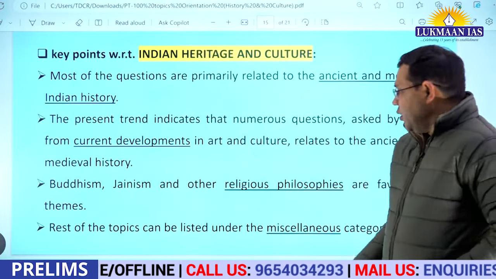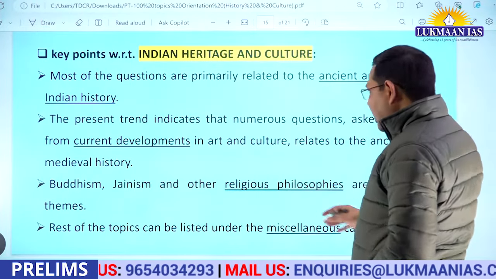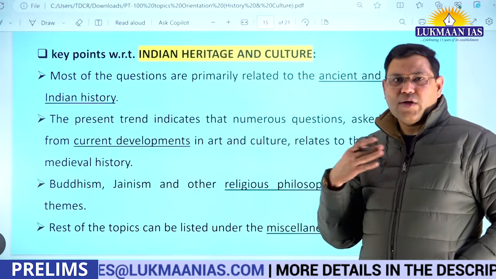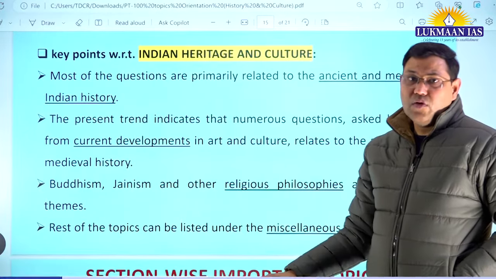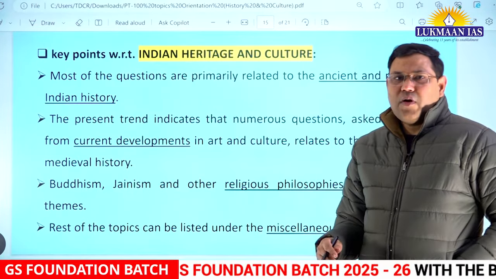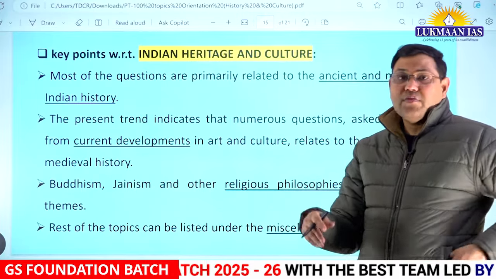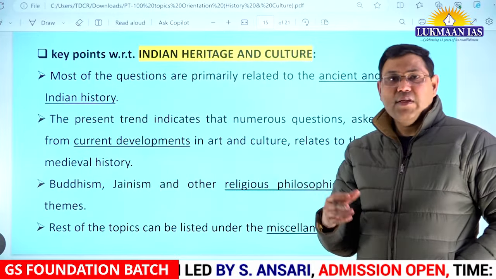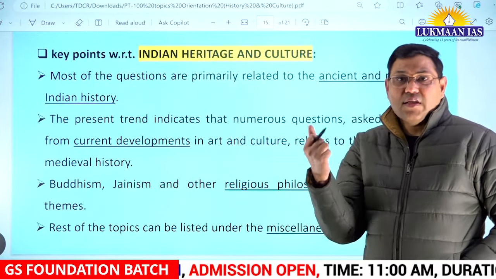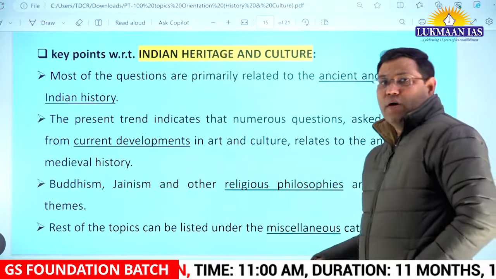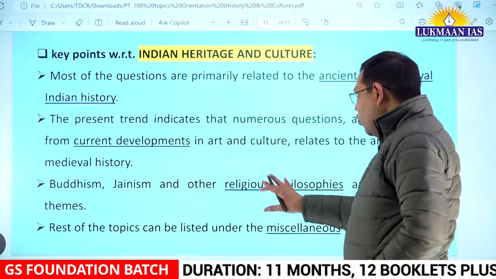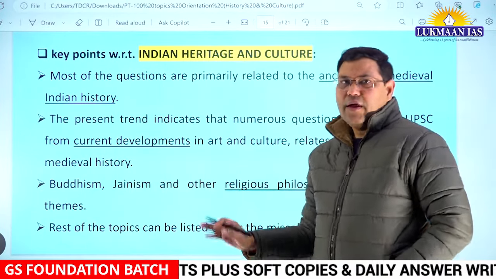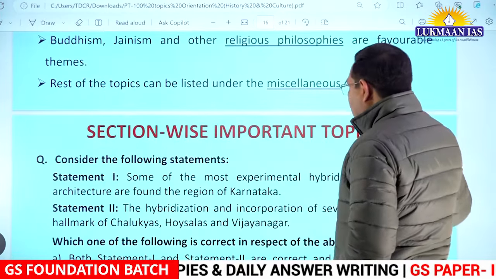Buddhism, Jainism and other religious philosophies are very important themes. UPSC more or less repeatedly asks questions from this area. So this should not be ignored. They have asked about Buddhism and Jainism, sometimes their comparison, and sometimes the Ajivika sect, sometimes who are Kalamukhas or who are Siddhars or Alvars, Nayanars, such things they have been asking, right? And whatever topics remain, like festivals, fairs, should be categorized as miscellaneous topics in the Indian heritage and culture section or subsection.